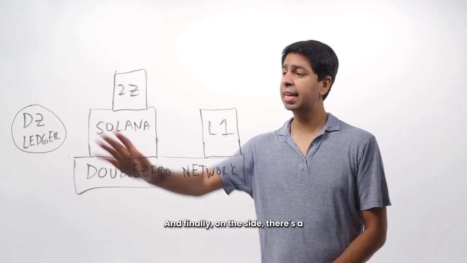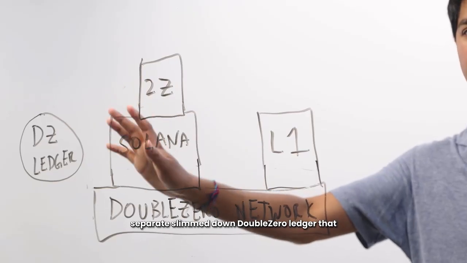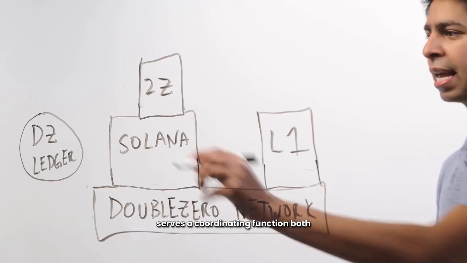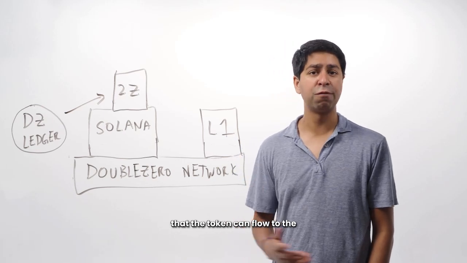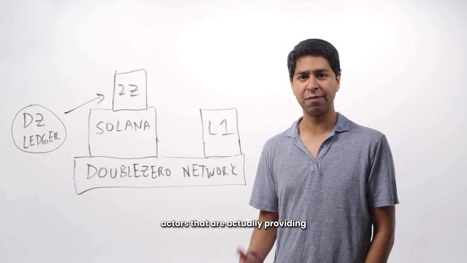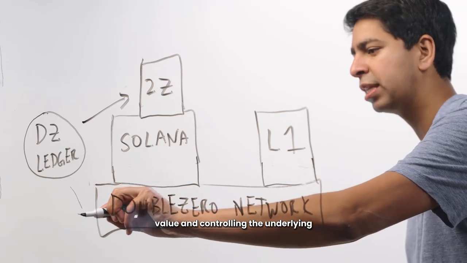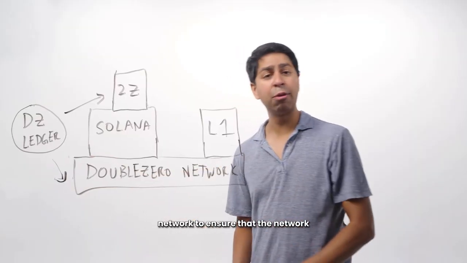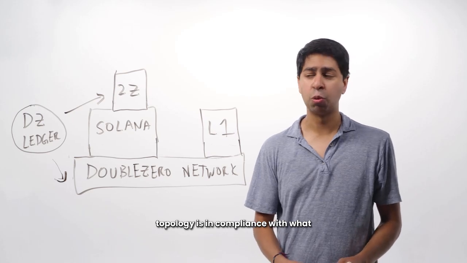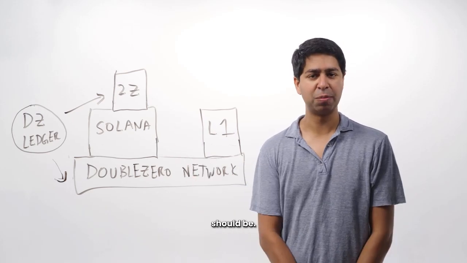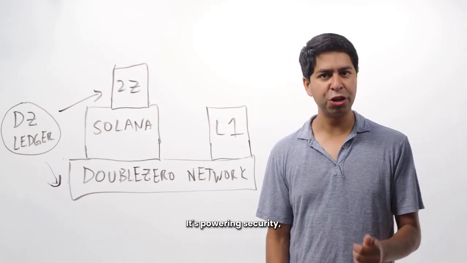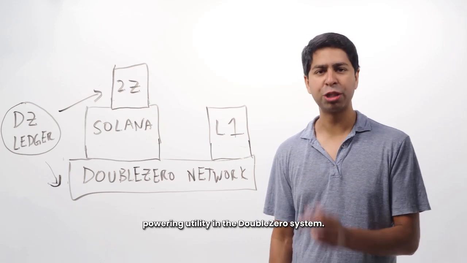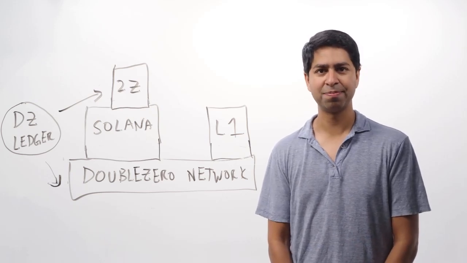And finally, on the side, there's a separate slimmed down DoubleZero ledger that serves a coordinating function both for the token in order to ensure that the token can flow to the actors that are actually providing value, and controlling the underlying network to ensure that the network topology is in compliance with what the economic flows think that they should be. And so that's the 2Z token in a nutshell. It's powering security, it's powering efficiency, and it's powering utility in the DoubleZero system.